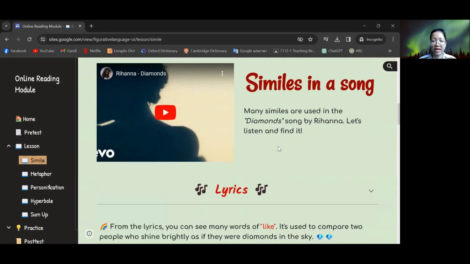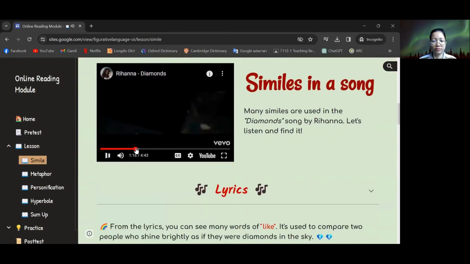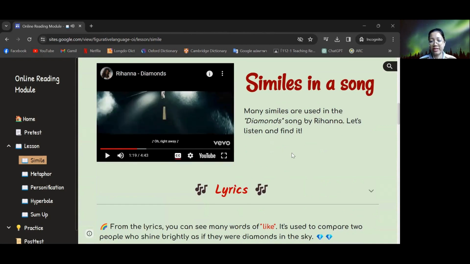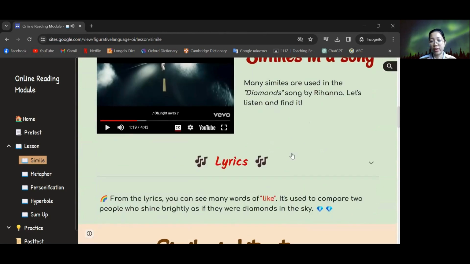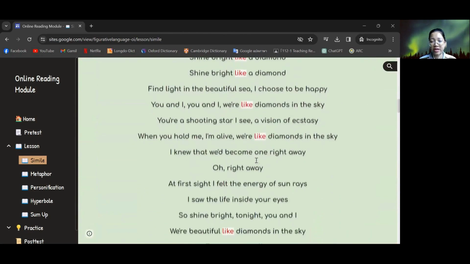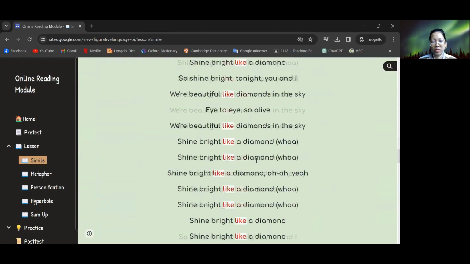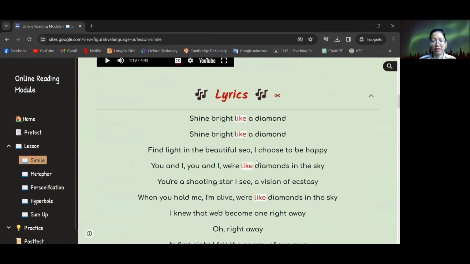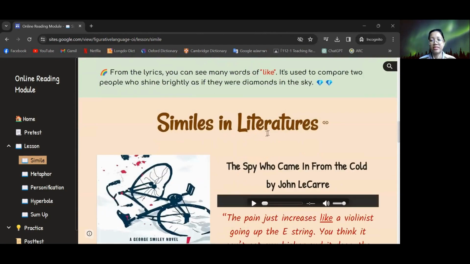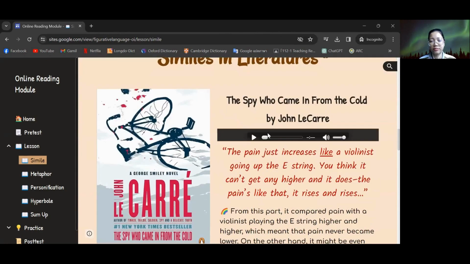They can listen to the song, or turn on the CC to read the lyrics, or read the lyrics here as well, and then read the analysis of the song.